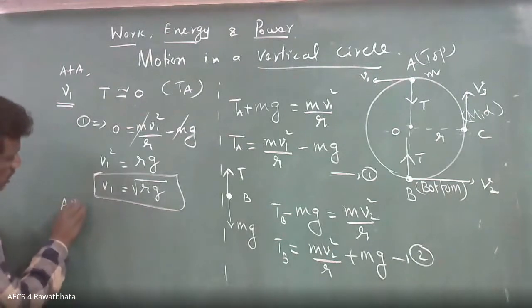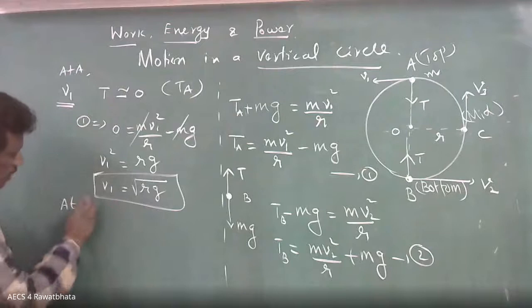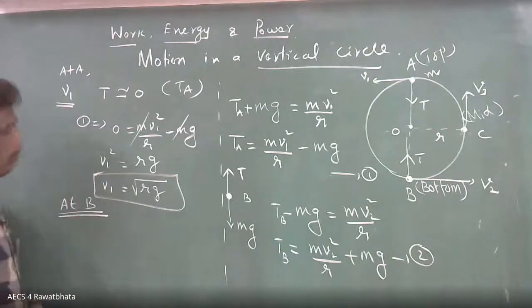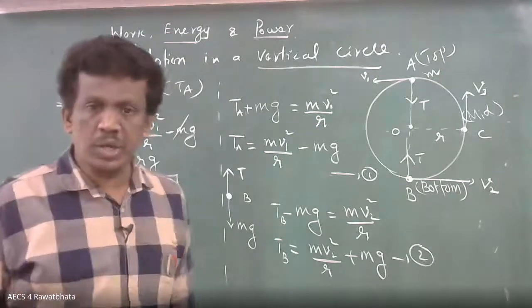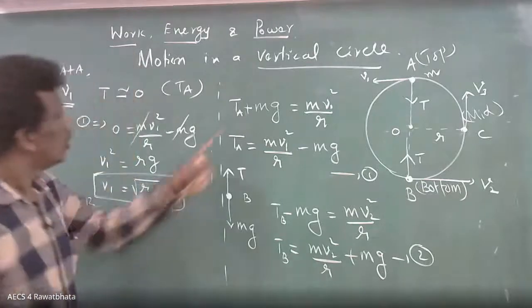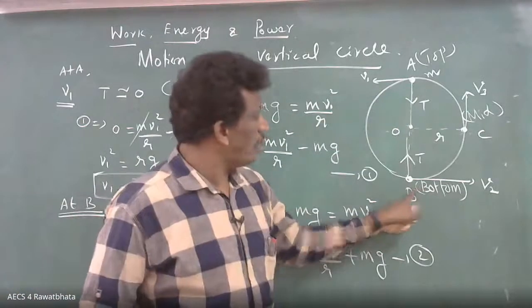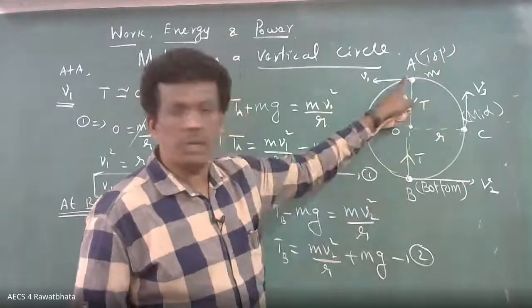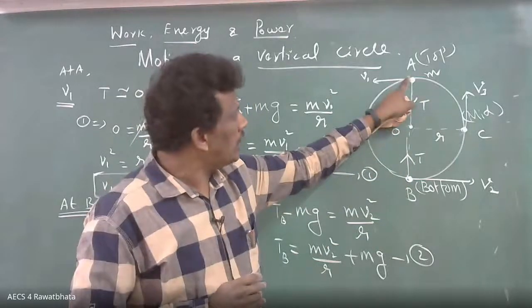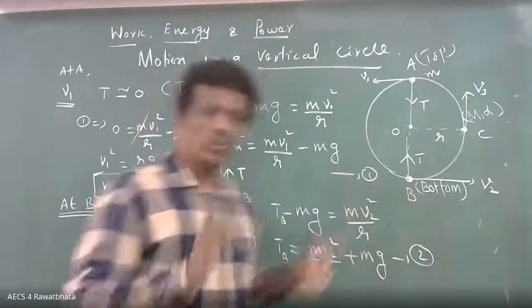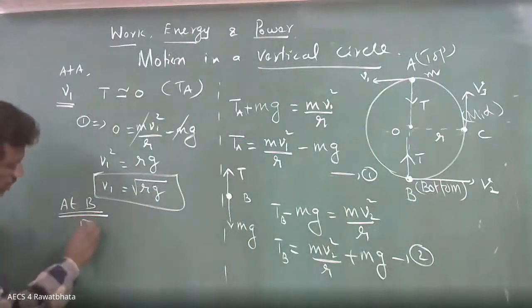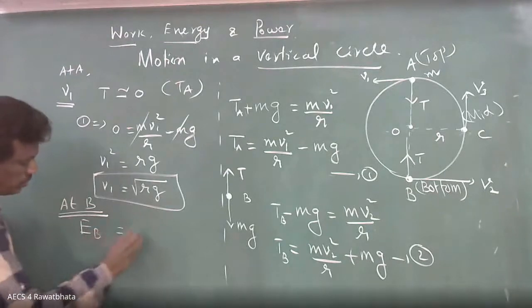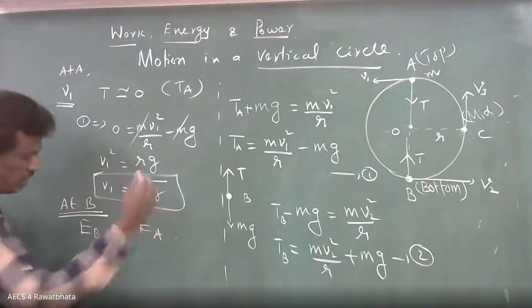Now at B. At B, what can you do? You want to find out V2, so you take two different points, because one is a known point. Now you have done everything. At A, at B, energy at B equals energy at A. That's all.